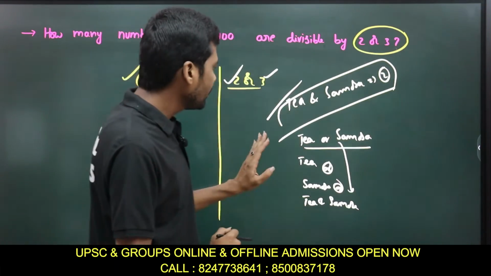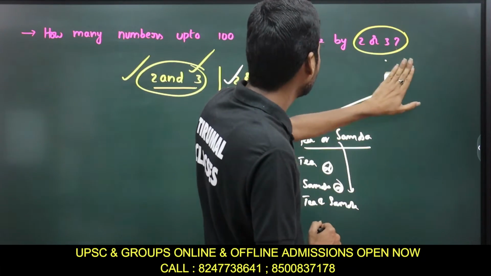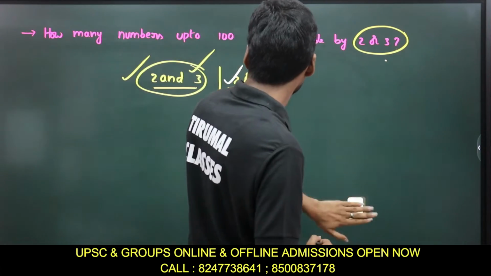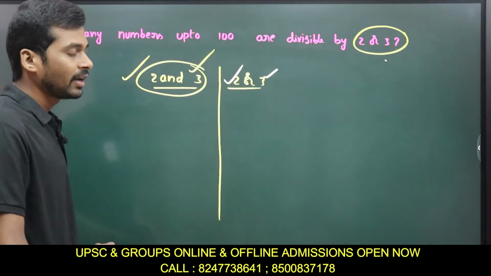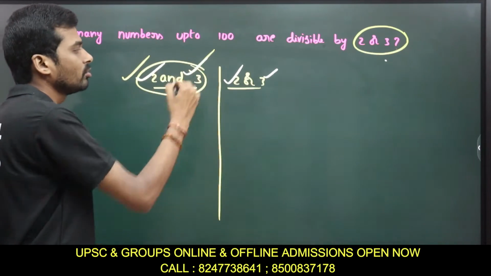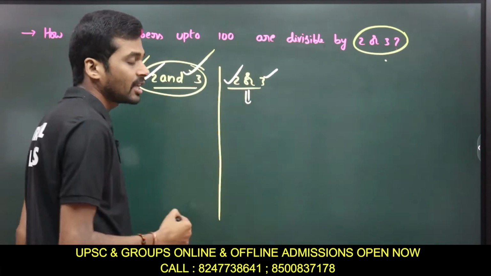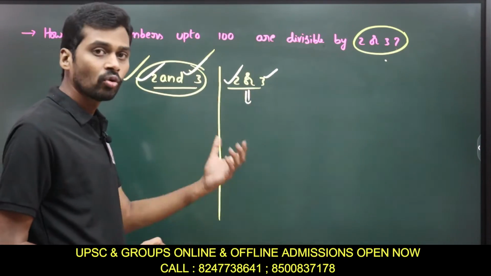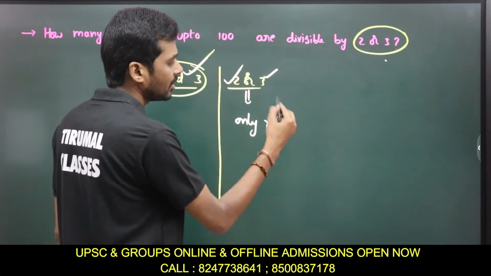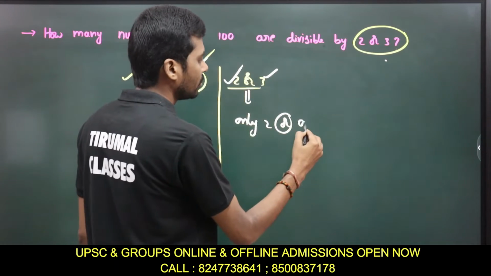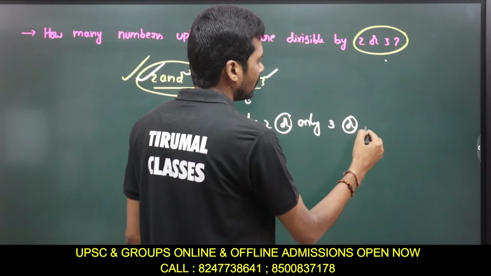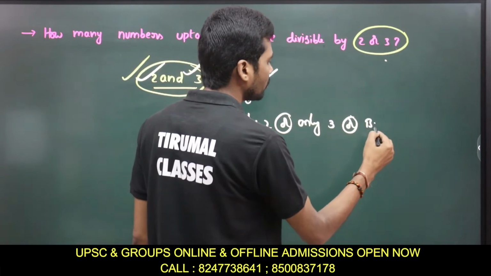Okay, so now coming to our problem. What is the main difference we have seen between and and or? When I represent it in numbers, 2 and 3 means that the numbers must be divisible by both 2 and 3. In the same case, if I ask how many numbers are divisible by 2 or 3, it means the numbers divisible by only 2, or the numbers divisible by only 3, or the numbers divisible by both 2 and 3.